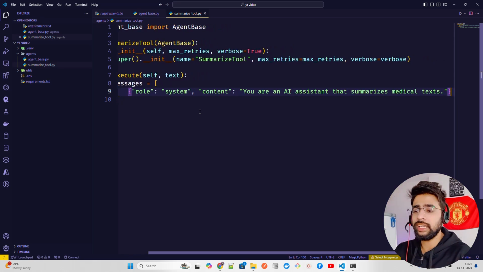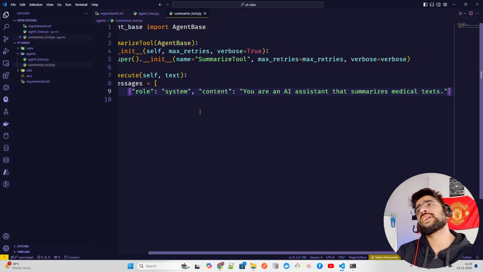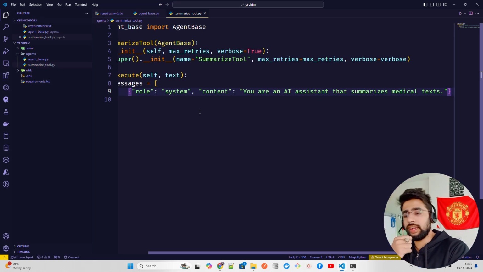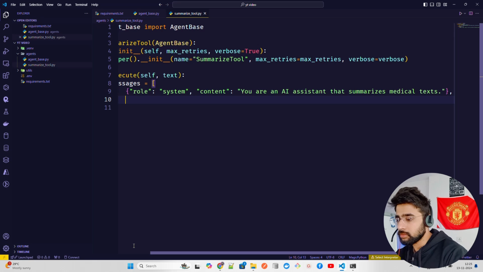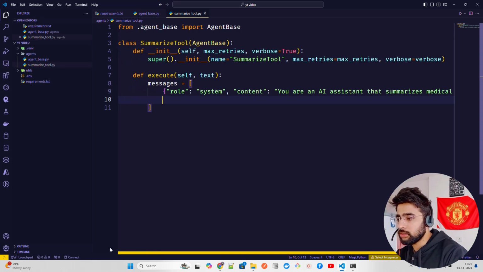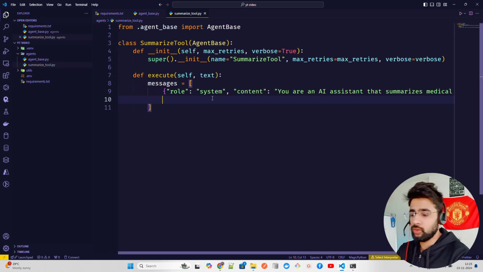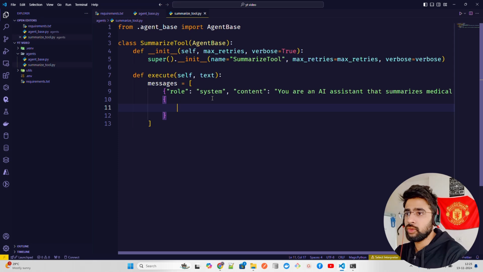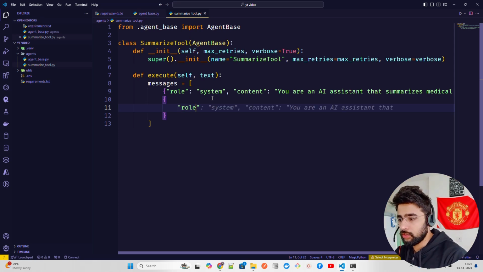You can bring COT. I'm going to introduce probably that ReAct or COT, reason and act or chain of thought prompting when we are writing the refiner agent kind of a thing. We will see that refiner and validator, how you can do that. Okay. You can bring those prompt engineering techniques as well. It's not a problem. Now, messages. So we have our first role, and then again, in this, we're going to have a user role. So let's do user. I think this is important, guys.